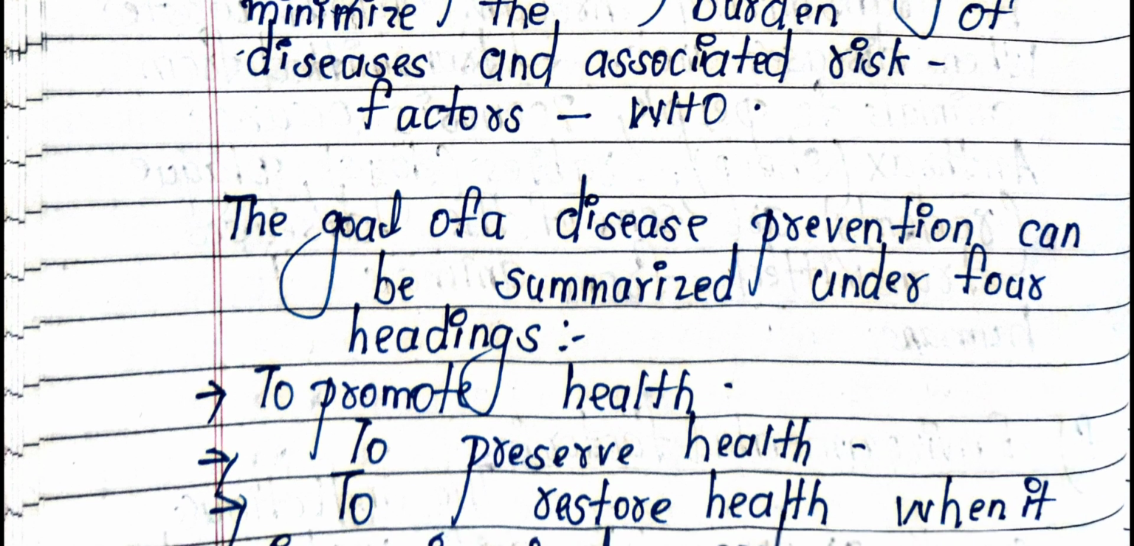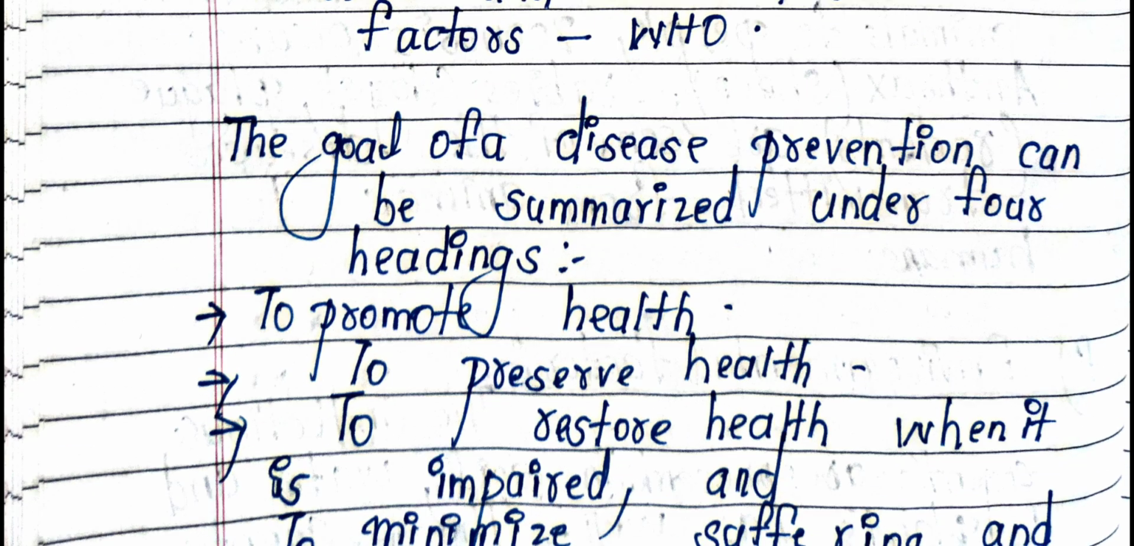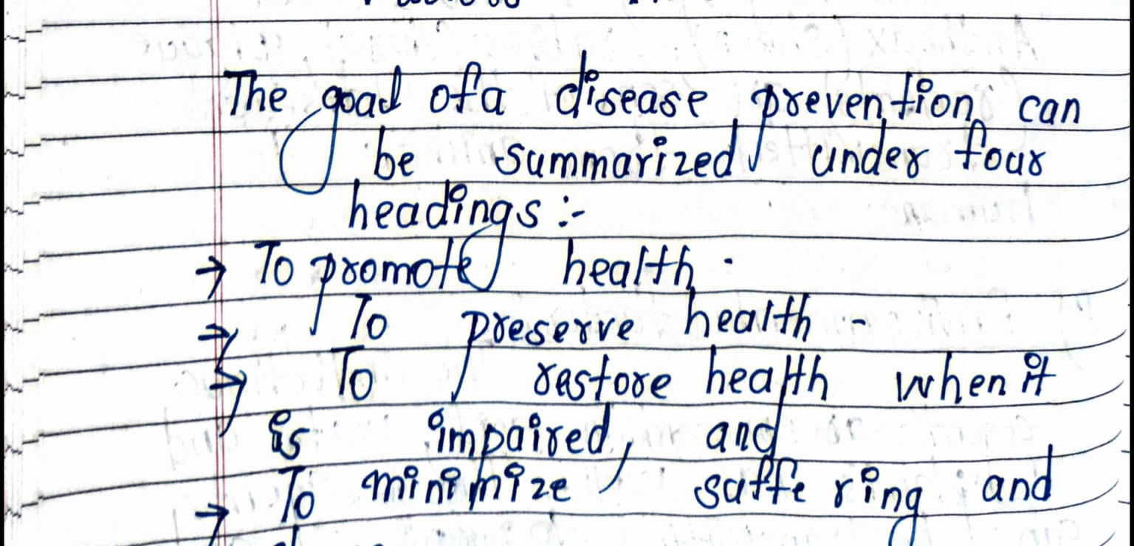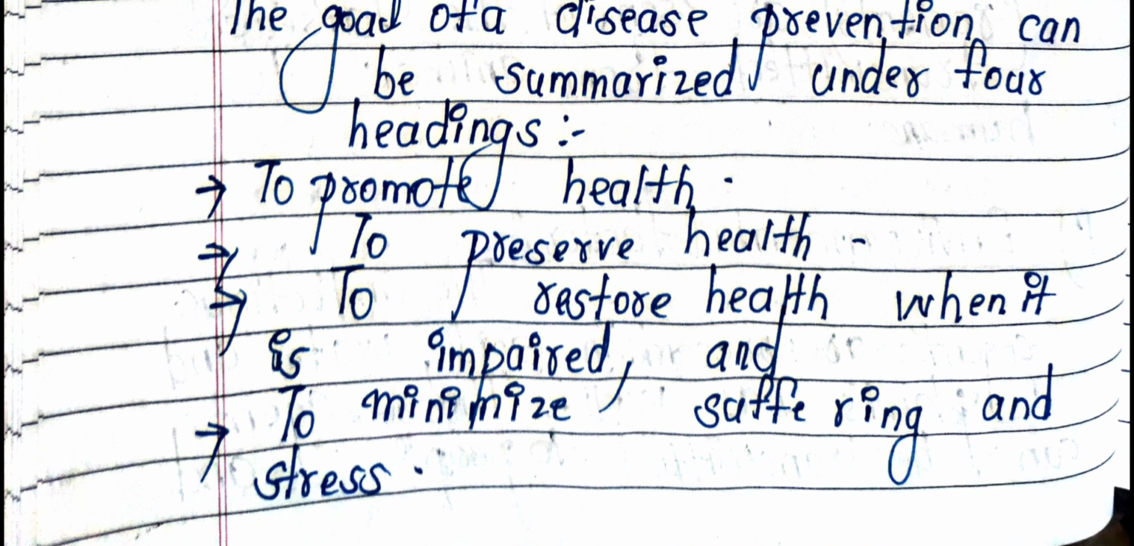WHO. The goal of disease prevention can be summarized under four headings: to promote health, to preserve health, to restore health when it is impaired, and to minimize suffering and stress.